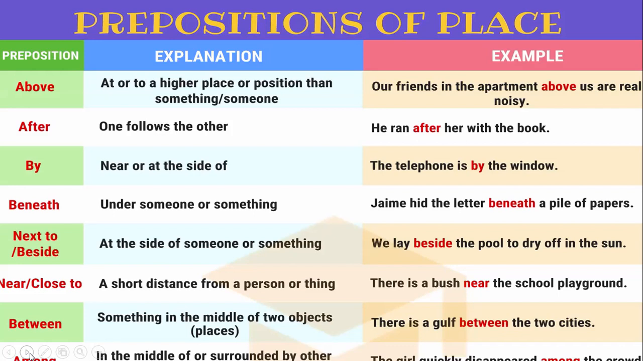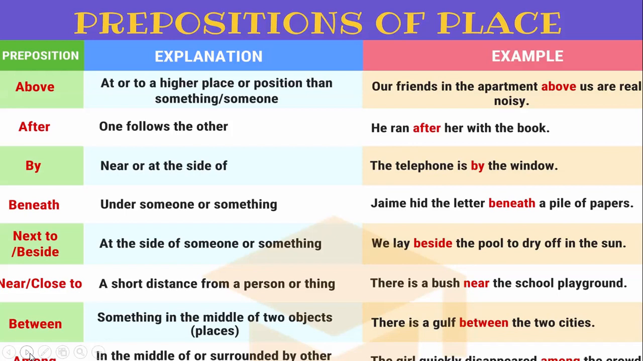Next is next to or beside. At the side of someone or something. We lay beside the pool to dry off in the sun. Near or close to. A short distance from a person or a thing. For example, there is a bush near the school playground. Next is between and among. We have read the difference and I hope everyone knows the difference between and among.